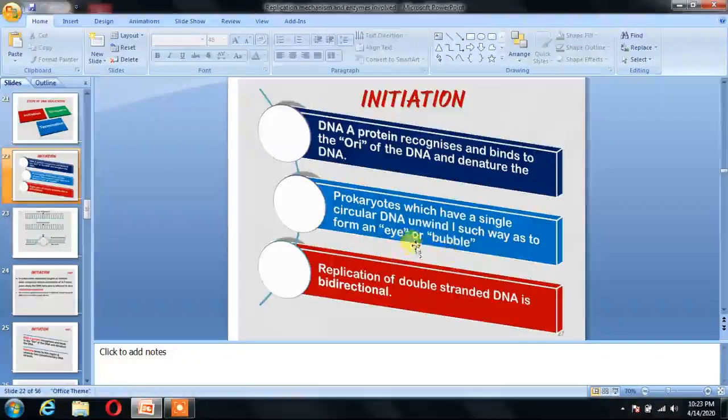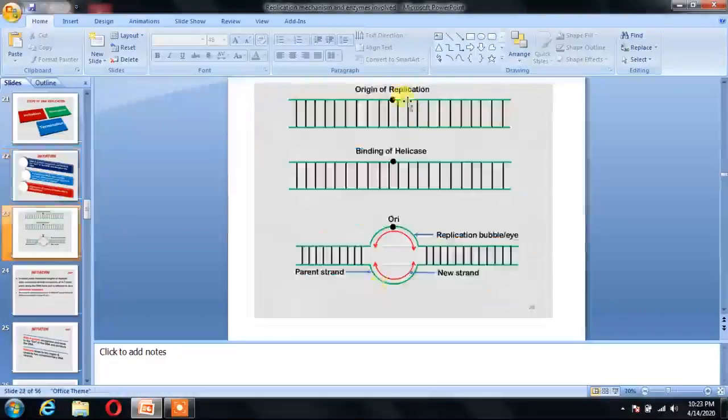That means when it opens, it looks like a bubble. Replication of double-stranded DNA is bidirectional. You can see here double-stranded DNA. Here is the ori. When the helicase binds, it opens it and it looks like a bubble, a replication bubble, or replication eye.